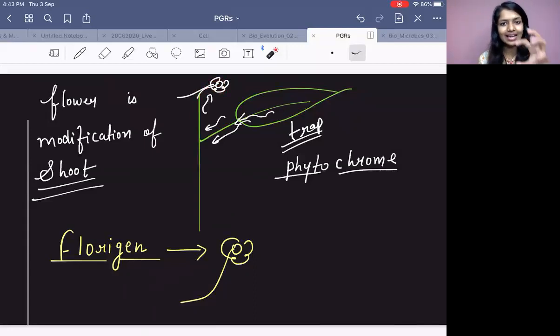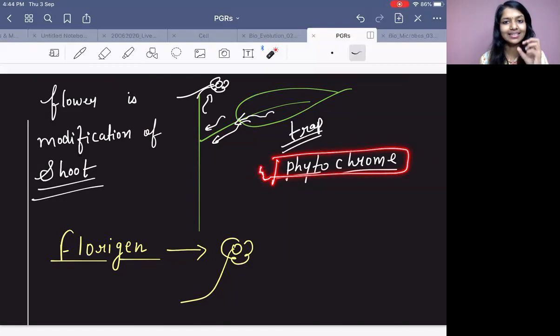You know that the light is trapped by the leaf. The leaf traps the light, and how does the shoot develop into a flower? What should come to your mind? There is something coming from the leaf till here that is helping in the development of the flower, right? So do you know what the pigment is which traps the light? Phytochrome. Phytochrome traps the light.